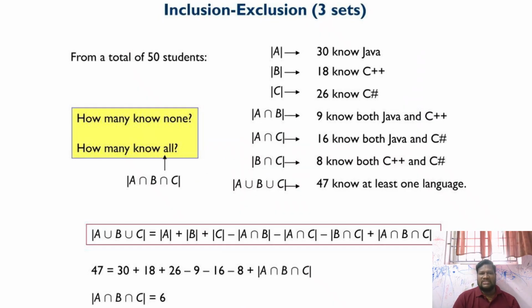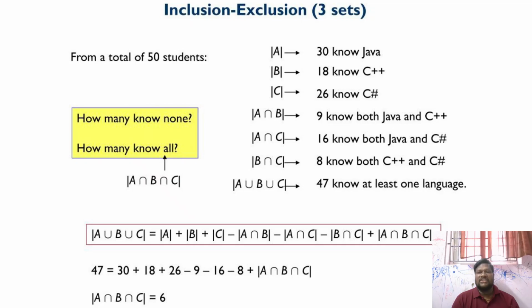From the total number of students, 50. In a classroom of 50 students, the cardinality of set A is 30, those who know Java. The remaining set B is 18, those who know C++. And the cardinality of set C is the number who know C.